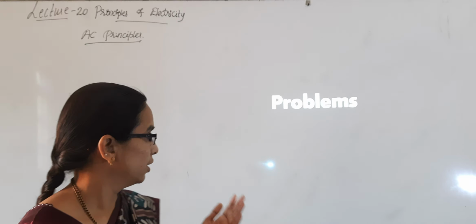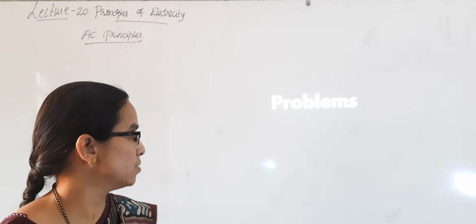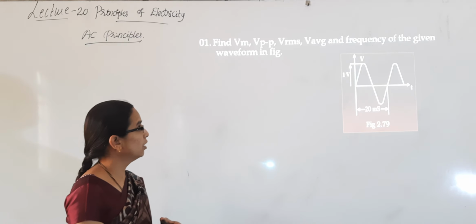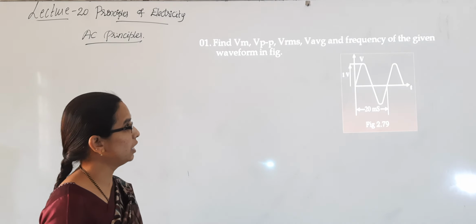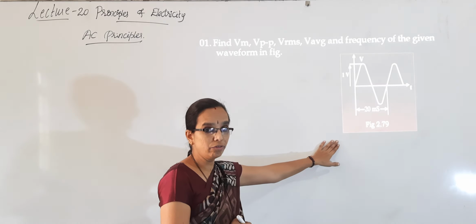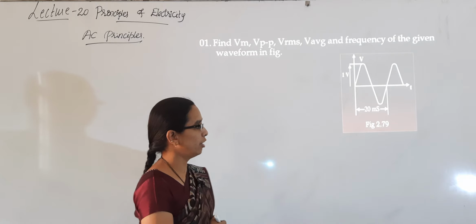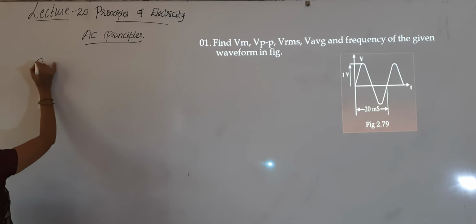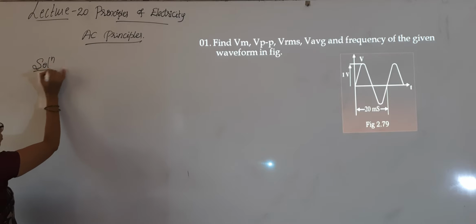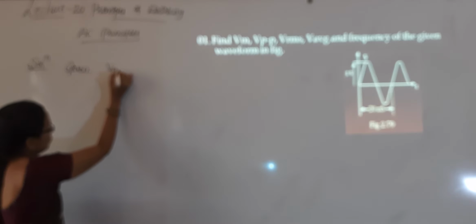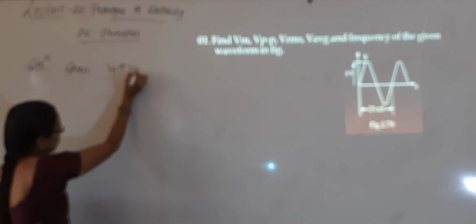Okay. Now we will continue with the problems on AC principles. The first problem, find Vm, Vpp, Vrms, V average and frequency of the given waveform. This is the waveform given, it is a sinusoidal waveform. What and all is given? First solution, Vpp, Vp or Vm, whatever you can write.